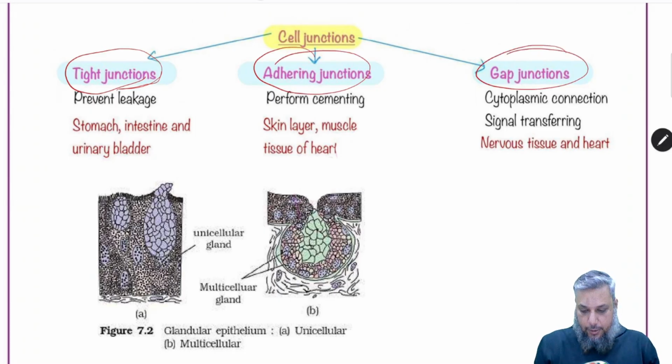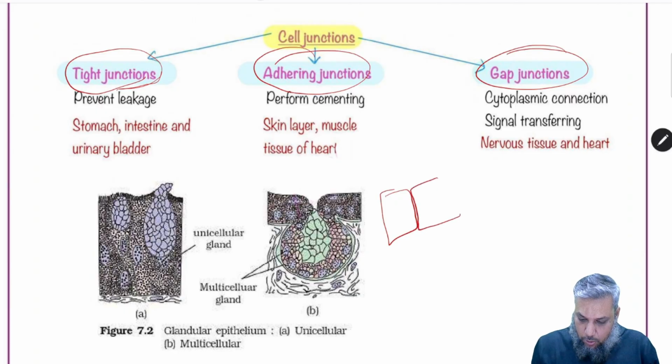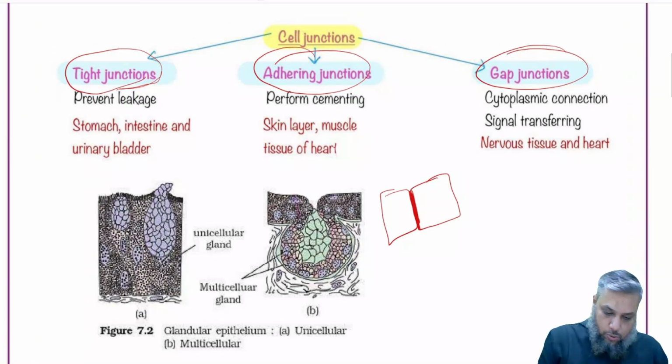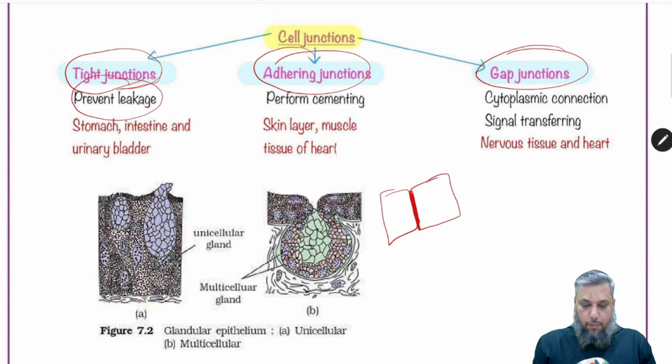So as you recollect, जब दो cells एक दूसरे से बहुत ही क्लोज होते हैं, बीच में गैप नहीं होता और प्रोटीन्स होती हैं, such junctions are called tight junctions and they prevent leakage across the tissue. So that is how we'll remember, prevent leakage, for MCQs. Where are they found? In the stomach, intestine, and the urinary bladder.